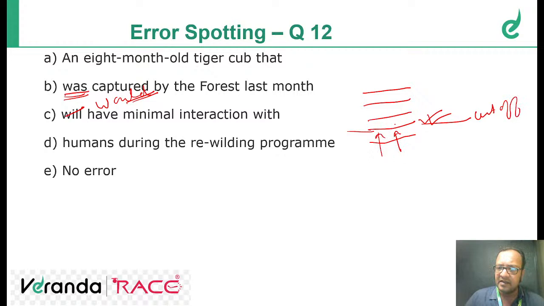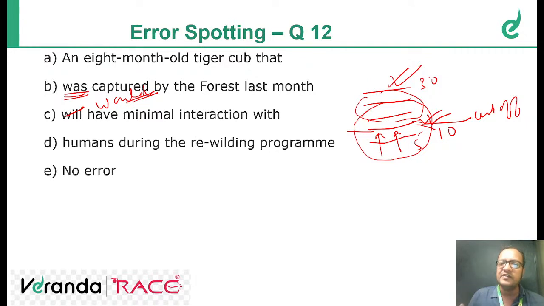This is the top-notch marks you can get, 30 marks you can get. And this is at least 10. So 5, 10, 15, 25, 30 this way. So this is the minimum requirement. If I say minimal, it means that whatever you achieve, based on your expertise or based on your tenacity, whatever you achieve is minimal. So having minimal interaction means we will try to contain the tiger cub, and that will be the minimal interaction. But if you say minimum, in this particular case, you see